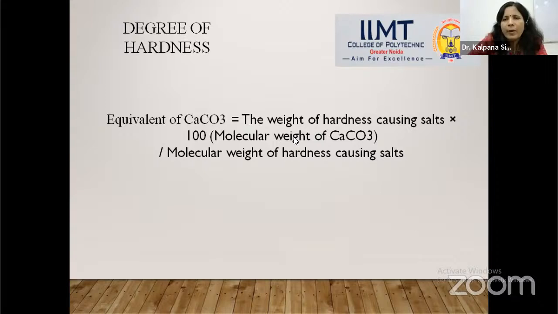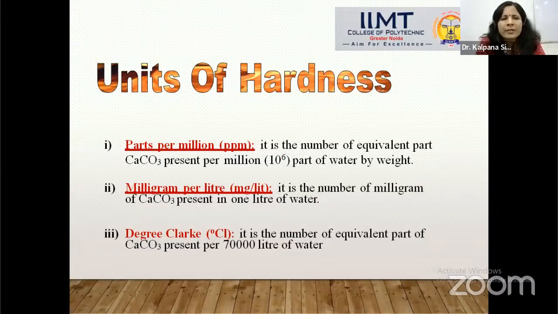So 12 into 100 upon 136, and by using multiply and divide, we can usually calculate the calcium carbonate equivalent, and in this way we can easily convert the calcium sulfate into calcium carbonate equivalent. Now we will discuss units of hardness.